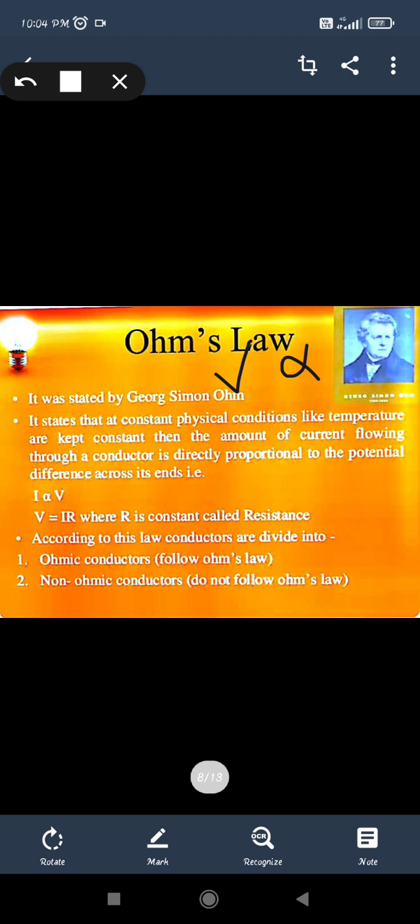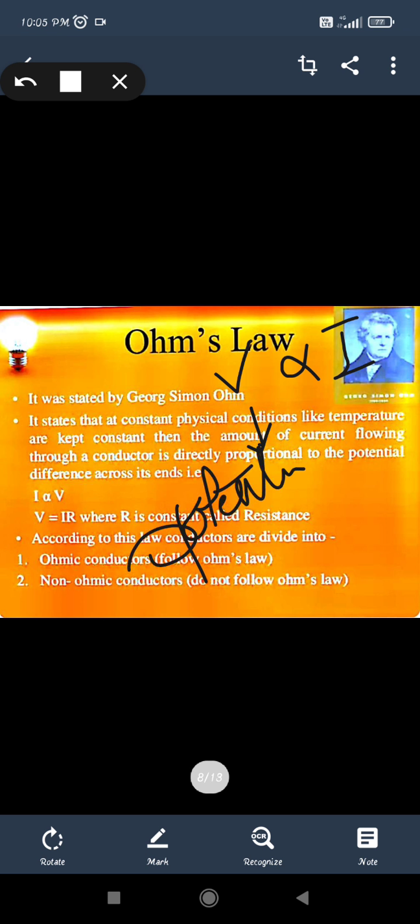That is the main point of Ohm's law: the potential we apply means the number of charges flowing will increase. The more potential you apply, the more work done, and that work tries to move the charges more and more, so the current flow will also be more. The potential you give to that piece of metal conductor makes that many charges try to flow, and flowing charges produce a current, because flow of charges is considered a current. So V is directly proportional to I.